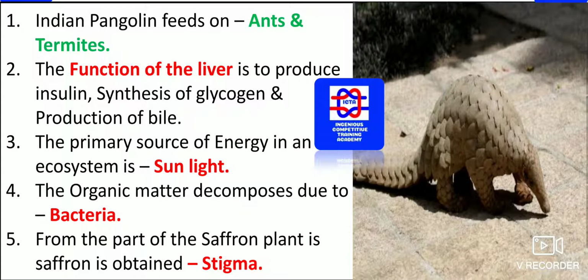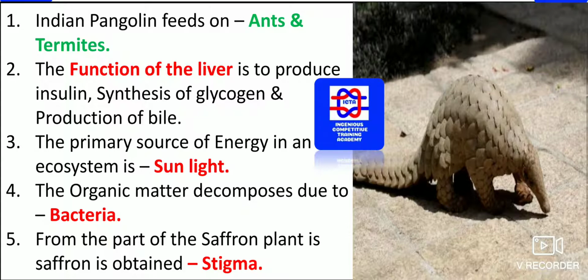The primary source of energy in an ecosystem is known as sunlight. We know that sunlight is the primary source in our ecosystem, which helps in all activities from photosynthesis to solar cells also. So the primary source of energy in our ecosystem is sunlight.